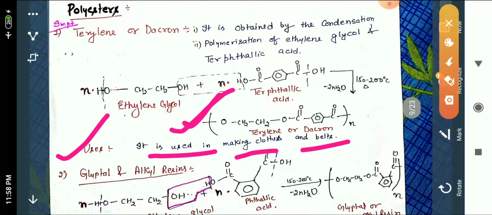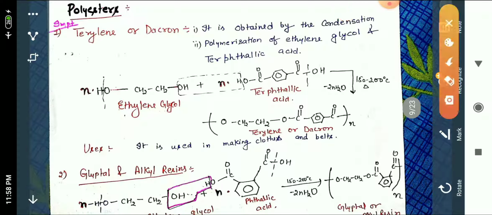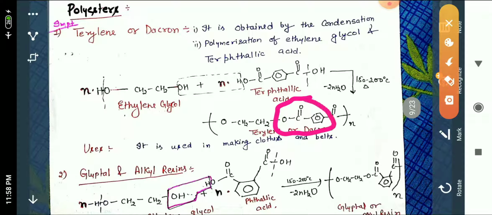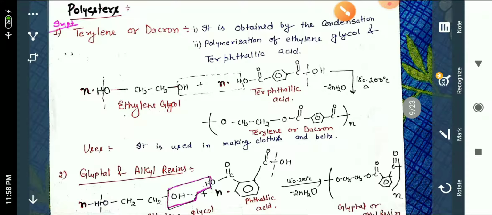This will be the repeating unit of polyester, and it repeats n times. This polymer contains the COOR group, so this is ester, and we all know ester is obtained by the reaction of acid and alcohol.